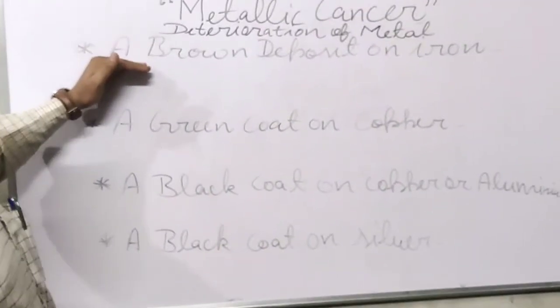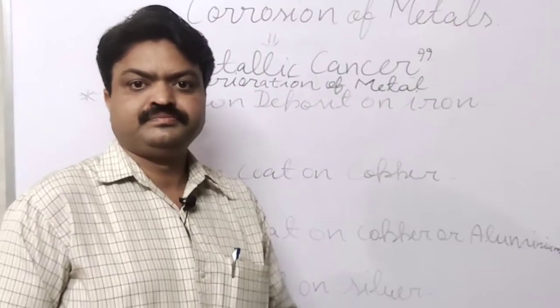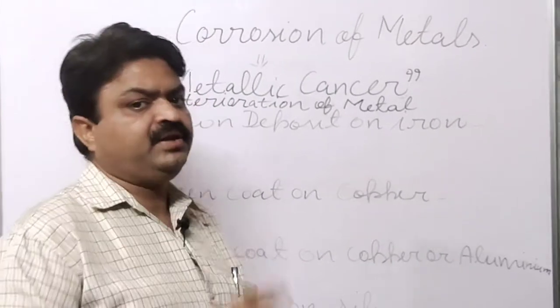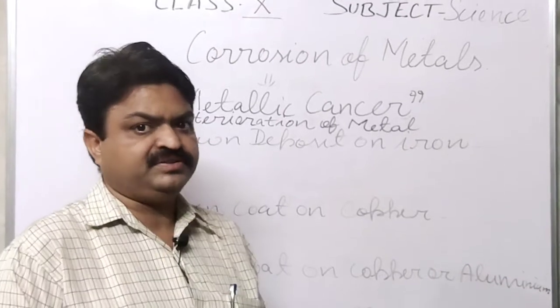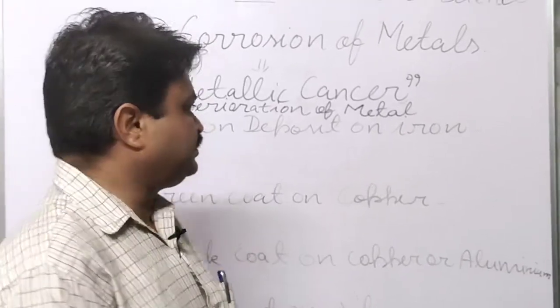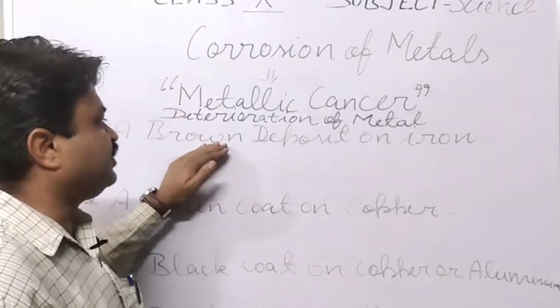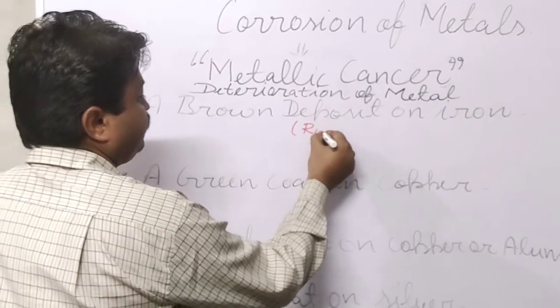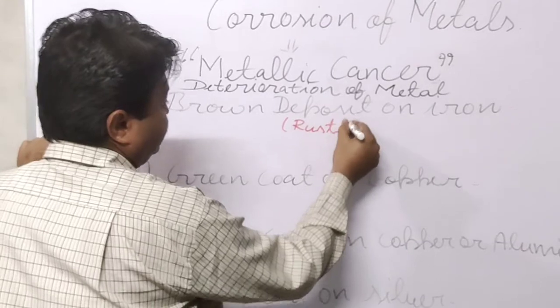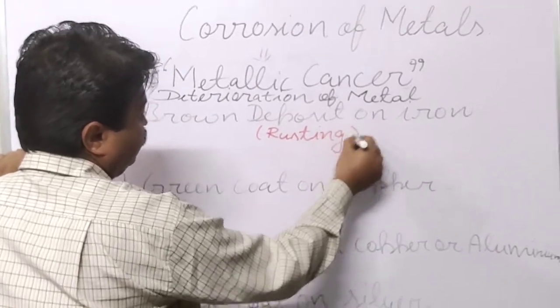Like a brownish deposit on iron, meaning why do iron objects have a brownish substance on their surface? That brownish substance is known as rust, and this phenomenon is known as rusting of iron.